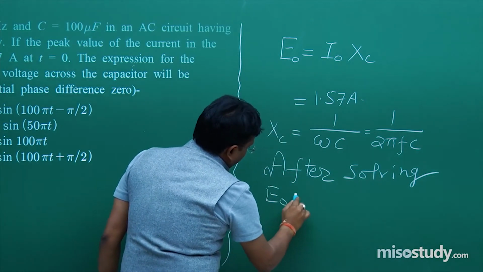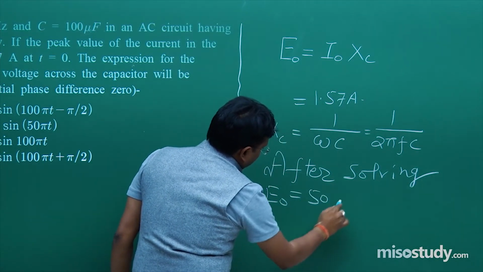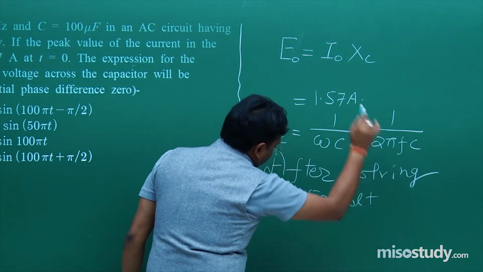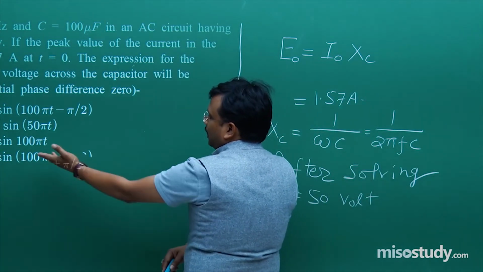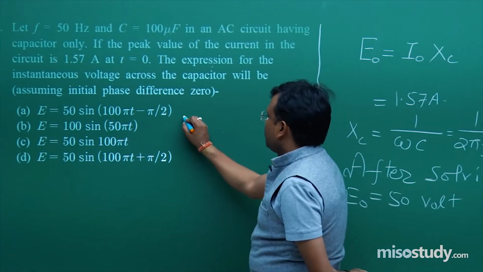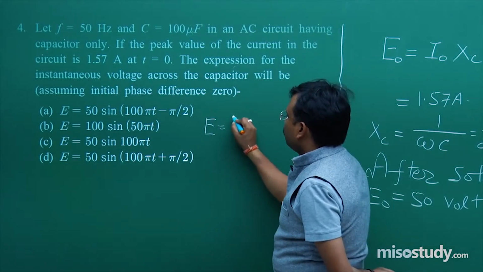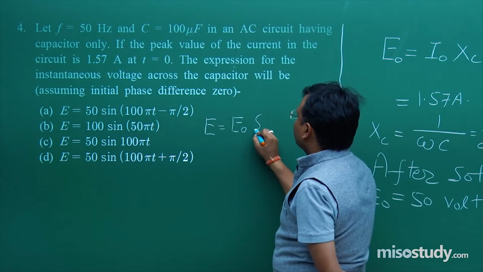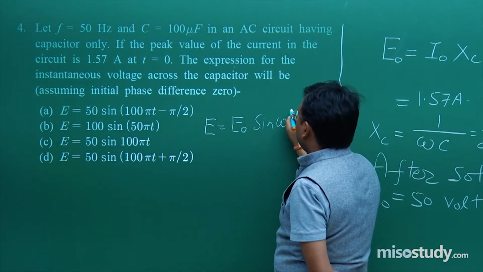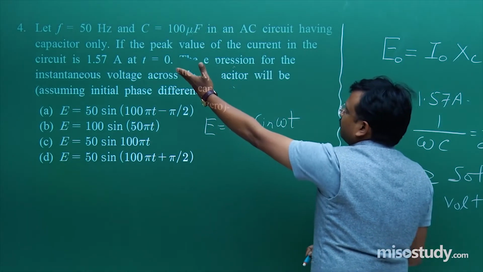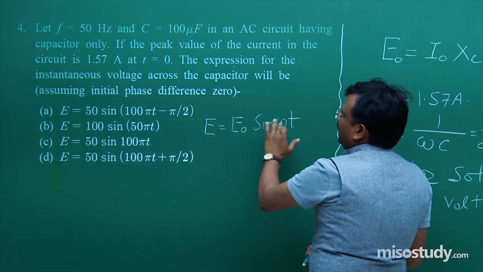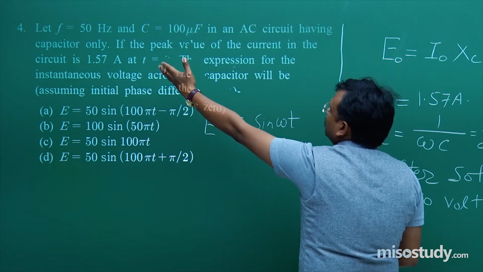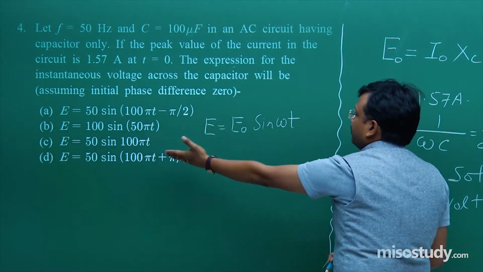E naught is equal to 50 volt. Okay. So C is your correct option, that is E is equal to E naught sine omega t. This type of result you have to mention, every value is given over here. Omega means 2 pi f, so that way you can put the values. 50 into 2 is equal to 100, so the answer is C.